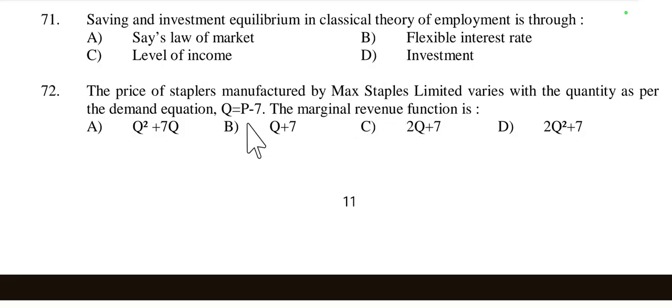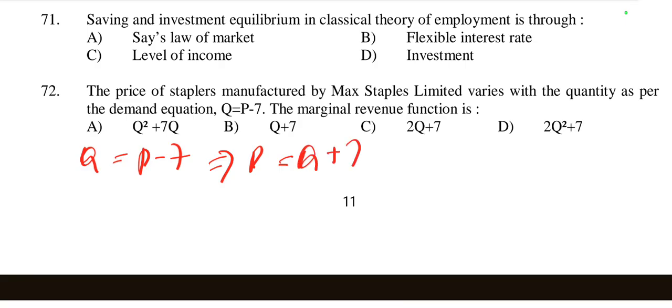Here the quantity Q is given, and we have to find out the marginal revenue, MR. To derive the MR function, let us first express the price in terms of quantity using the given demand equation. Q is equal to P minus 7, so P is equal to Q plus 7. Just rearrange the equation.